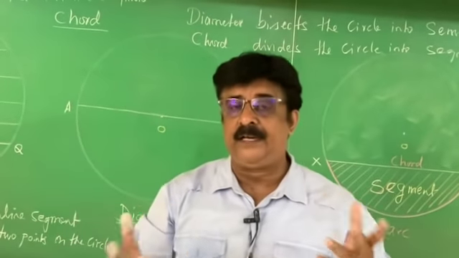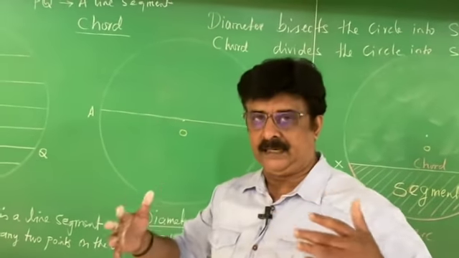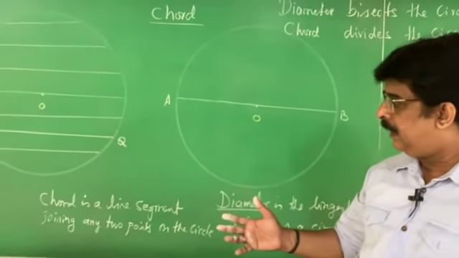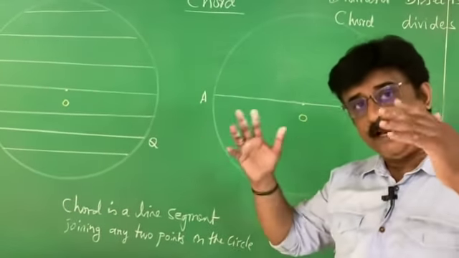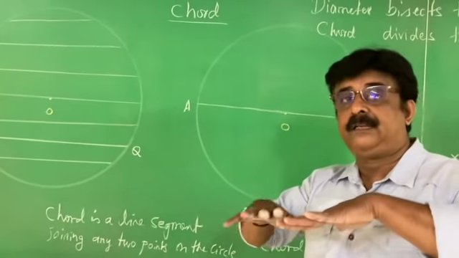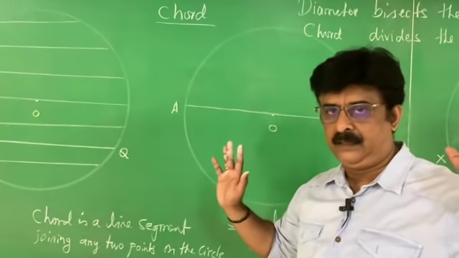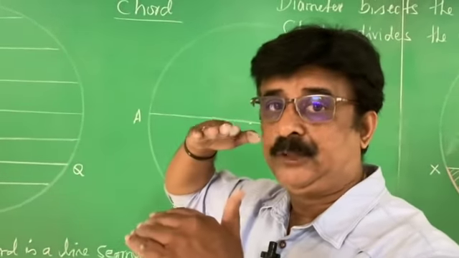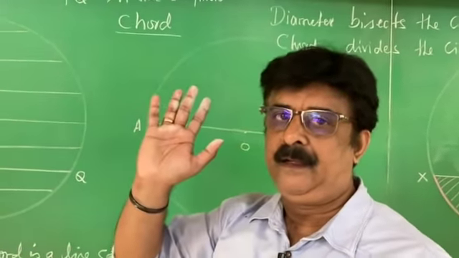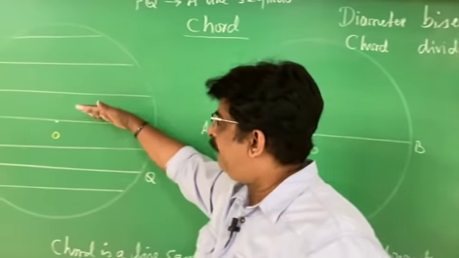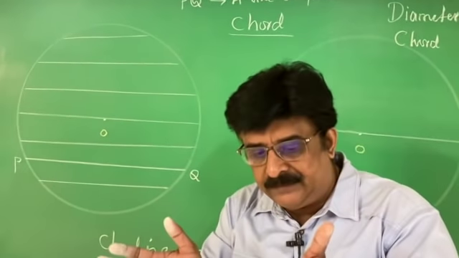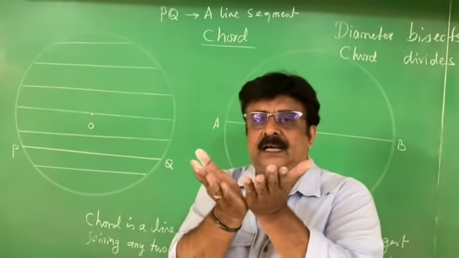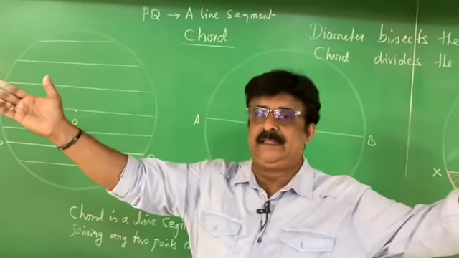Simple, right? Then what is a chord? A chord is a line segment joining any two points on the circle. Diameter is also a chord, and it is the longest chord of the circle. What is the speciality of the diameter? Diameter passes through the center of the circle. As a chord moves away from the center, its length decreases. As the chord moves towards the center, its length increases.